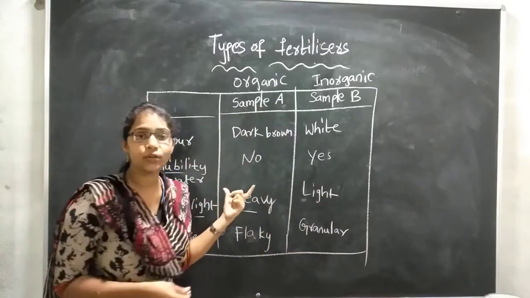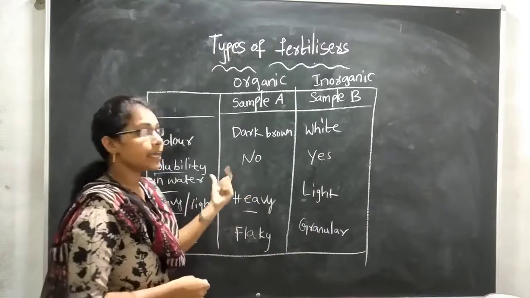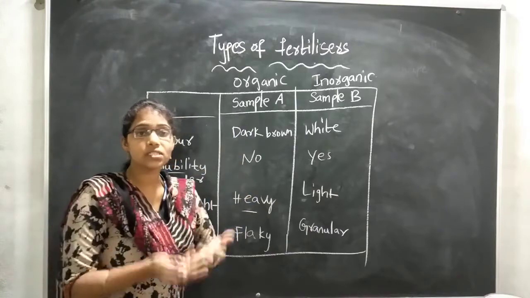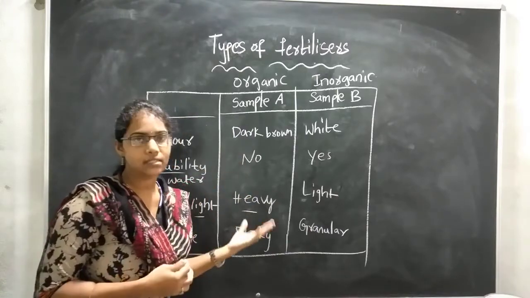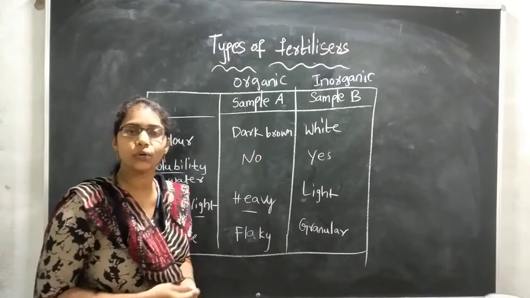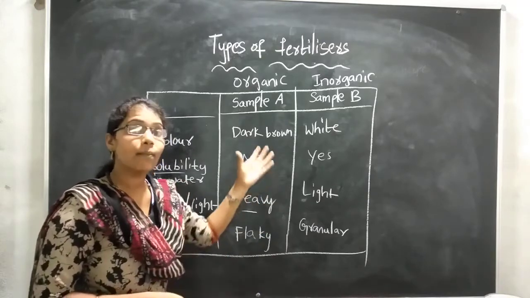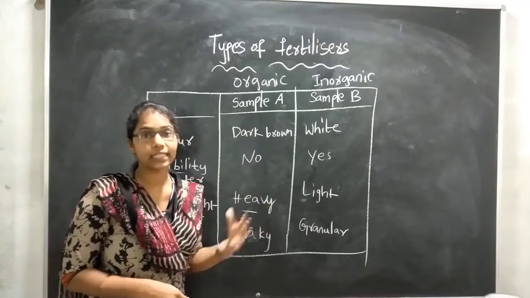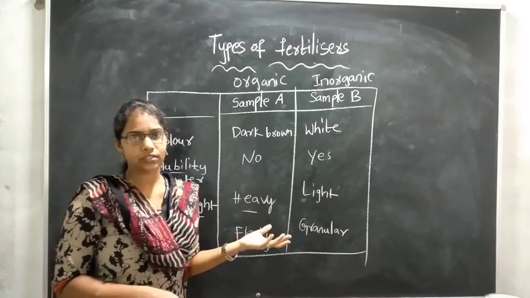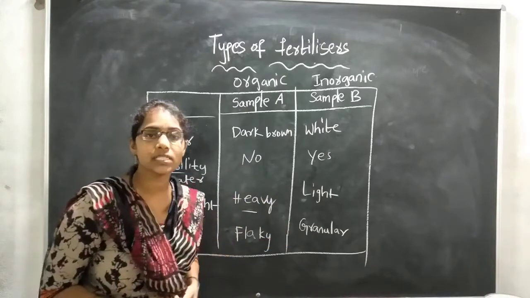If you take organic fertilizer, it gives all the nutrients and minerals required by the crop. But it is slow to act. It gives to the crop very slowly.